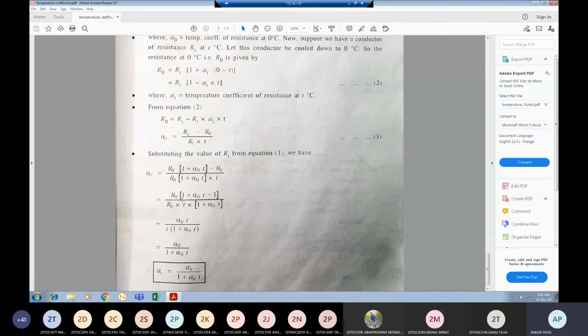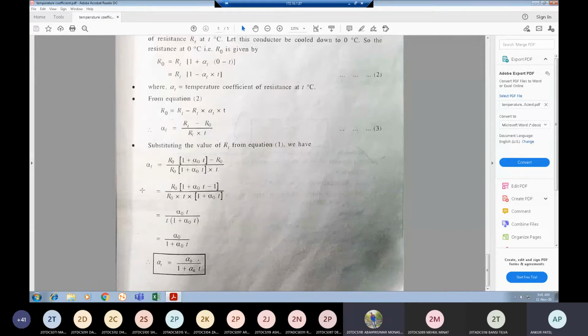Can you write this equation like this? Is it right or wrong? Right, sir. Good. Now we are cancelling R0. So 1 minus 1 cancels, leaving alpha 0 into T divided by T into (1 plus alpha 0 into T). So this T cancels. So alpha 0 divided by (1 plus alpha 0 into T). So alpha T is equal to alpha 0 divided by (1 plus alpha 0 into T). So this is the relation between alpha 0 and alpha T.